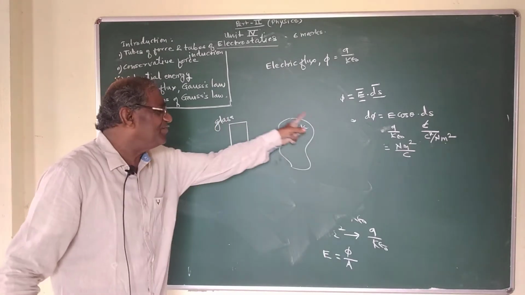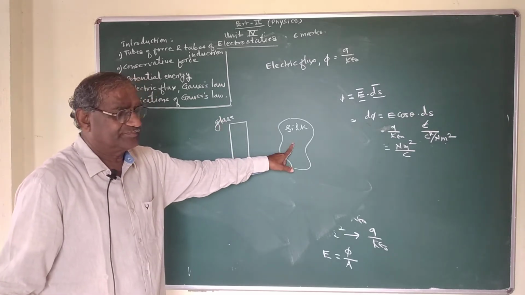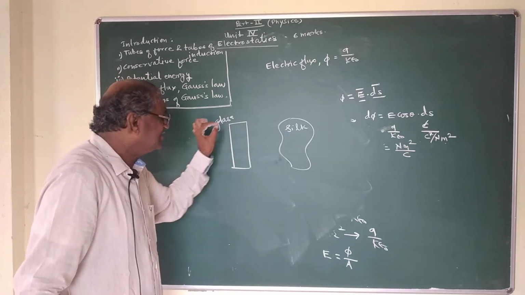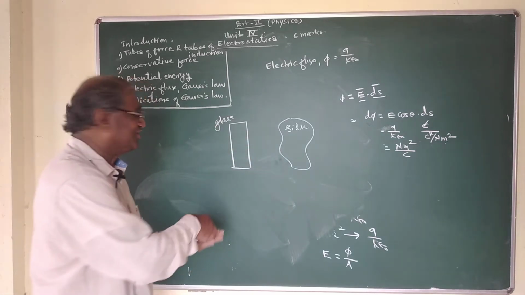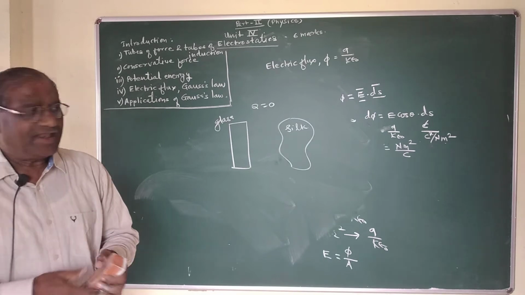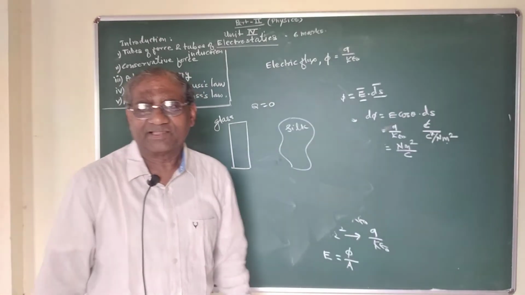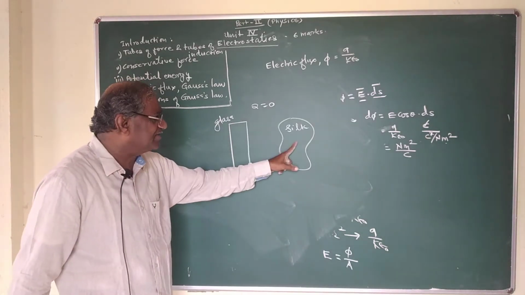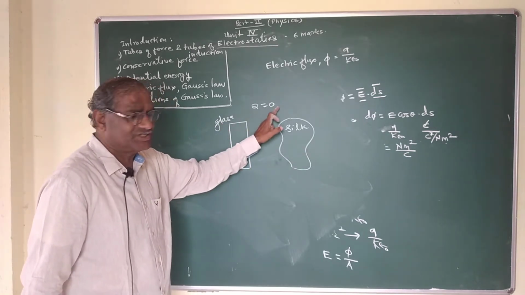because this system of two materials consists of glass and silk. So in the glass and silk system, the total charge on the glass silk system is equal to 0. Now, if I rub this glass surface with silk piece, what happens? Before rubbing of glass with silk piece, the total charge in this system is equal to 0.